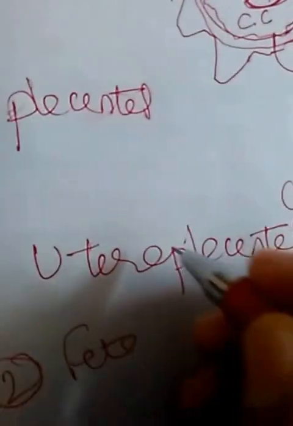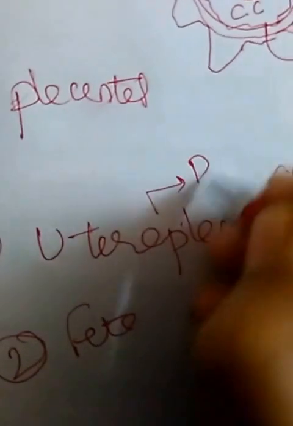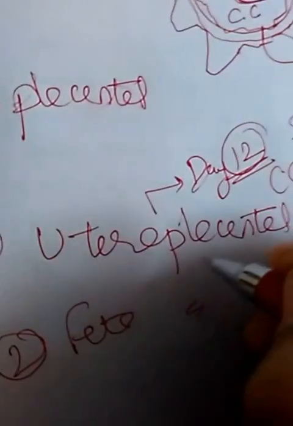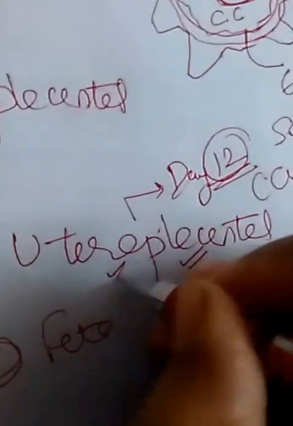So it will get filled up. So by the end of second week, around day 12, the connection between the maternal blood and the placenta, that is trophoblast, forms. So our answer for uteroplacental circulation establishment will be day 12. That is between the uterus and placenta.